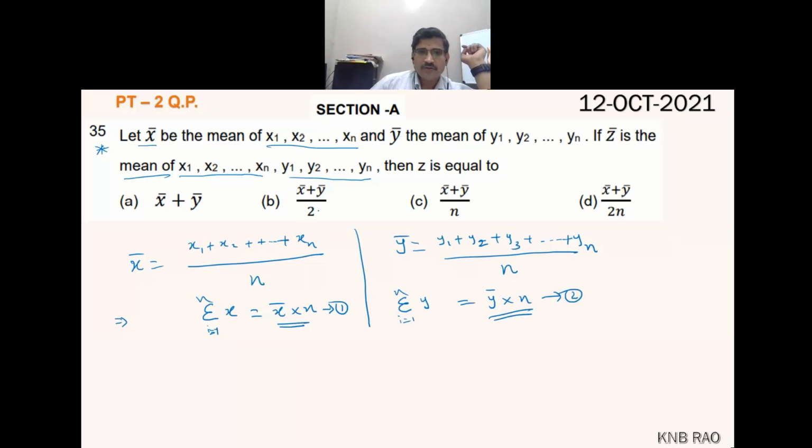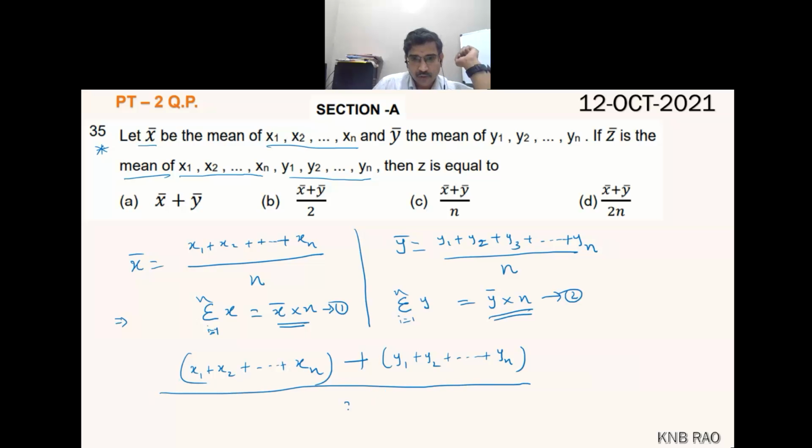So 11 fellows and 11 more fellows, total 22 fellows. Similarly here, n fellows and n more fellows means total 2n fellows are there. So when I go for x1 adding to x2 and so on up to xn, and to that sum y1 plus y2 and so on up to yn, divided by 2n to get the mean, which is called z.